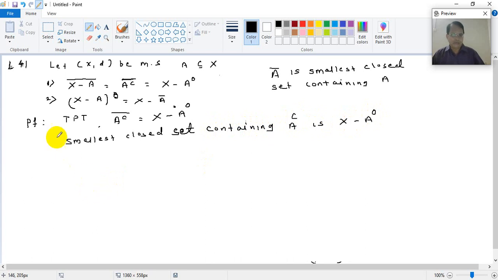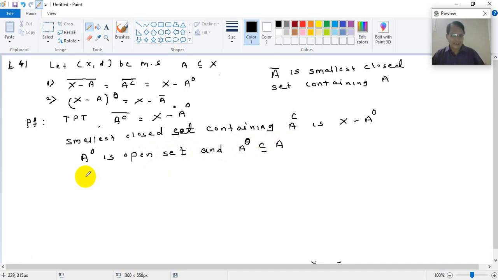Okay, so now what we know, so the smallest closed set containing A complement is X minus A interior. हे आपणाला प्रूव्ह करायचं आहे. Okay, now we know that A interior is an open set, right? This is obvious. Every set when you take its interior is an open set, and also we know that A interior is a subset of A.